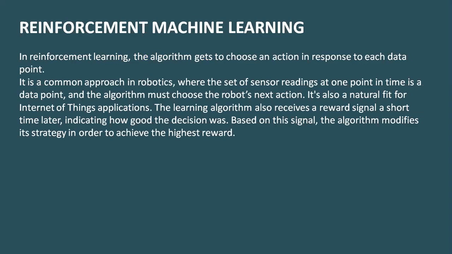Third is reinforcement machine learning. The easiest way to understand is when we put a system into an environment and expect the system to learn on its own. We neither give the input, nor define the output, right?